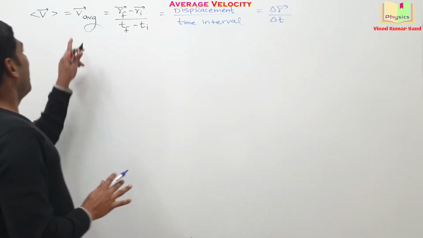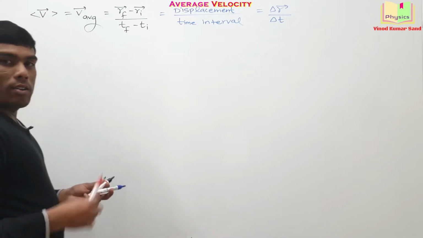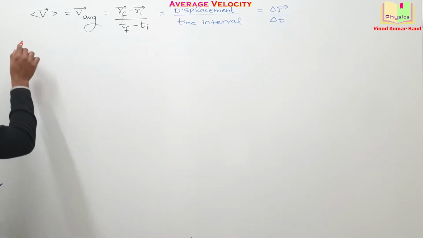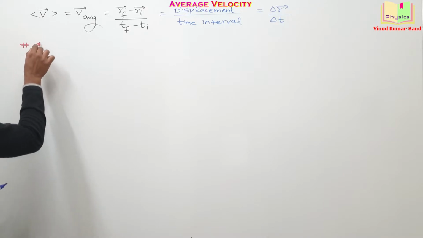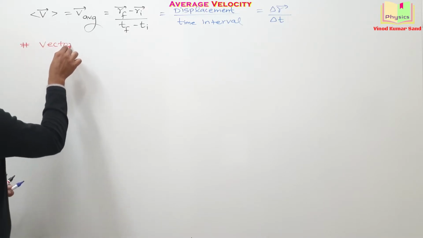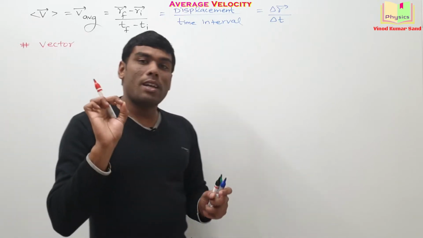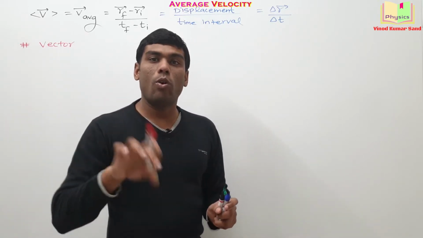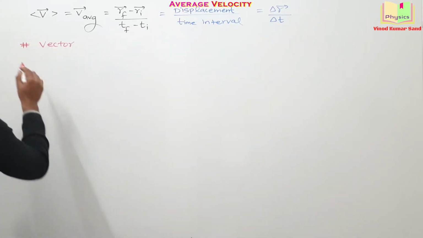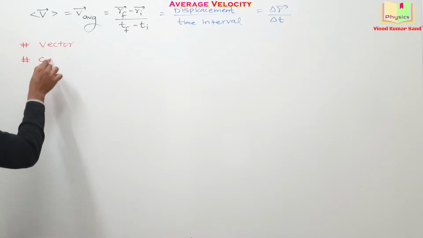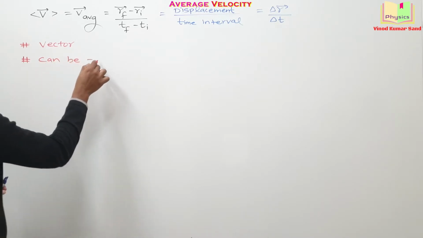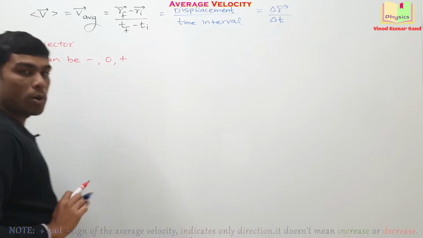Okay, looking at this formula, we can write few important things. Number one, the average velocity is a vector quantity, and since displacement can be negative, 0 or positive, anything, it means the average velocity can be negative, 0 or positive.